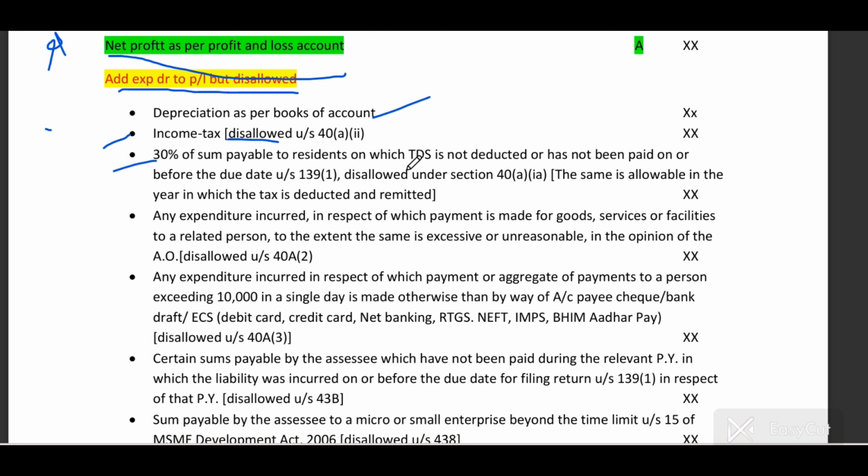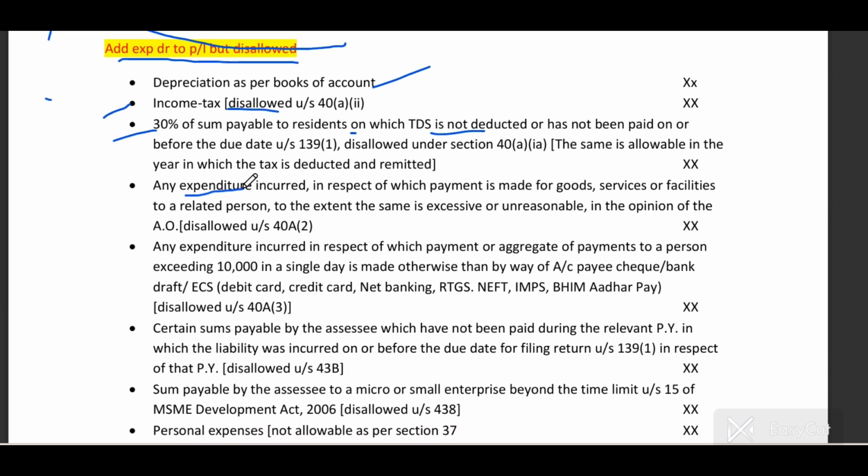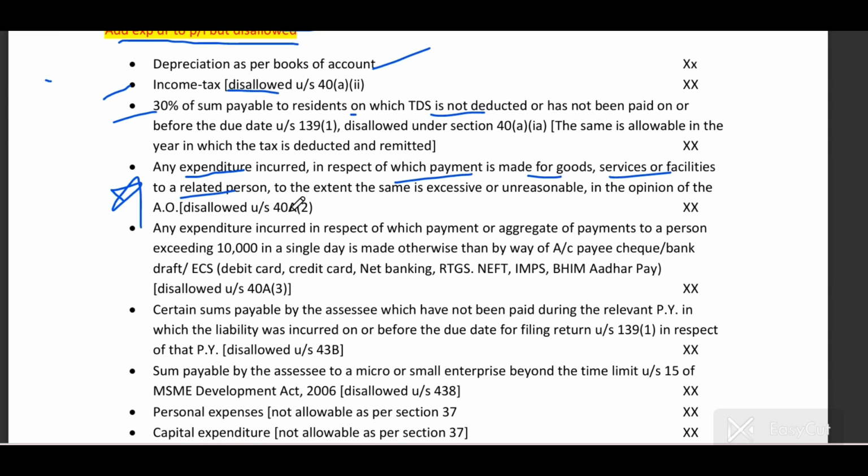If you had paid to any resident without deducting TDS, you have to disallow 30% of the expenses. So you have to add back 30% and 70% shall be allowed. Any expenditure incurred for which payment is made for goods, services, or facility to a related person. Related person definition I had covered in that PGBP chapter. To the extent the same is excessive, that excessive part will be disallowed. For example, fair market value is 50,000 and you are paying 70,000 to a related person, so 20,000 will be disallowed here.